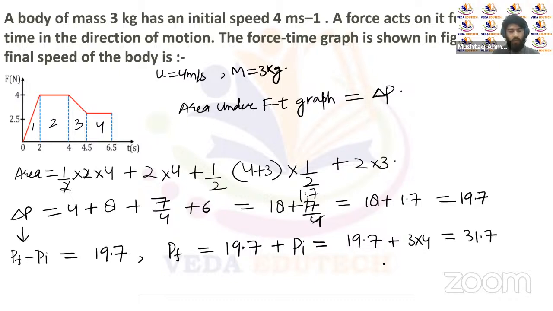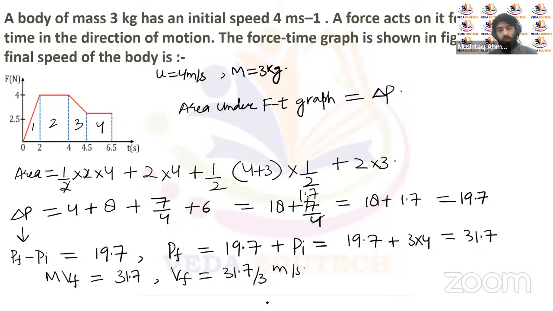31.7. So we have to calculate the final velocity. Final momentum will be the mass multiplied by the final velocity. That will be 31.7, or we can find the final velocity as 31.7 over 3 meter per second. So this will be the final velocity of this body, right? So we calculated the final velocity of this body using the force time graph, where we actually calculated the change in momentum. From there we calculated the final velocity acquired by the body, right?